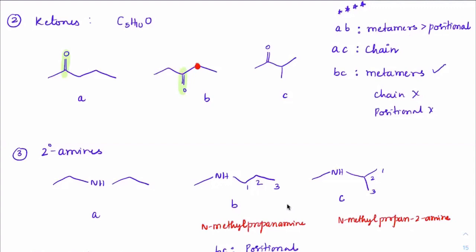1, 2, 3, 4, 5. Okay, correct. Chain is also changing here. I'm saying they are strict metamers, which is not the case here. Even suppose if there is no definition of metamers, it will still fit into the positional isomers case, correct? But in the case of B and C, it is strictly fitting into the definition of metamers. So that's why I'm saying give more priority to metamers. Okay. And again, it's a matter of debate.